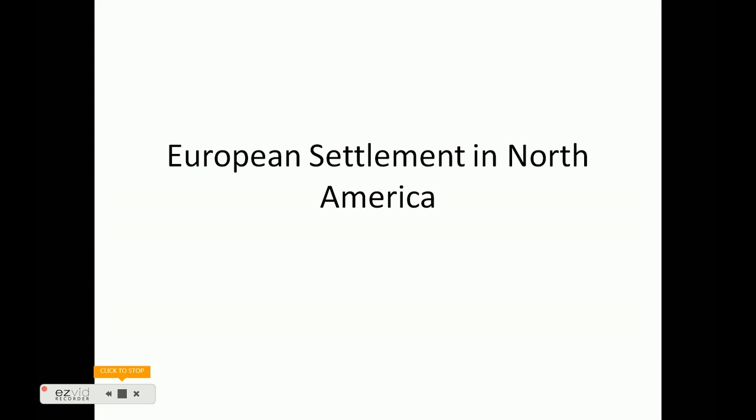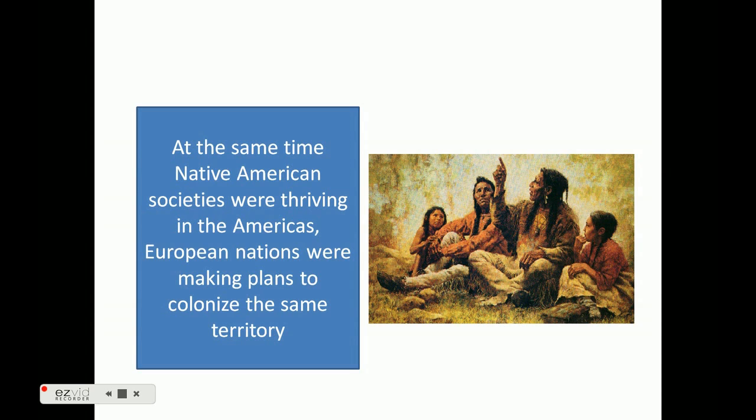European settlement in North America is what we're going to be taking a look at today. So at the same time that Native American societies were thriving in the Americas, European nations were making plans to colonize that same territory. Some of the things that we've been taking a look at over the last couple of weeks.